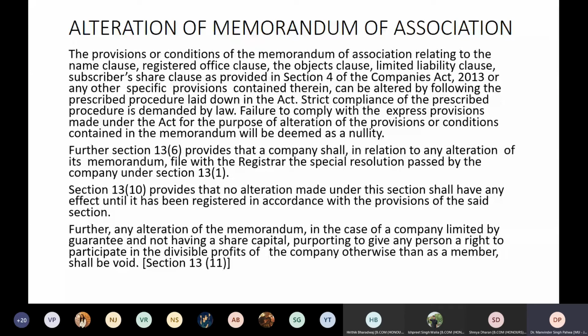Further, any alteration to the memorandum in case of a company limited by guarantee and not having a share capital, purporting to give any person a right to participate in divisible profits of the company otherwise than as a member shall be void.